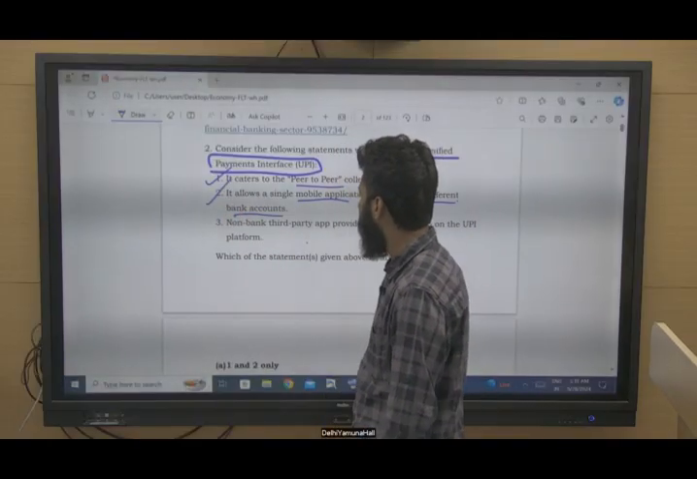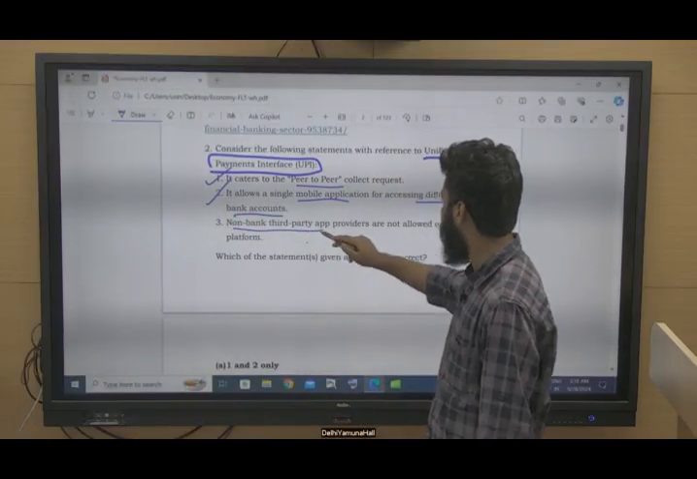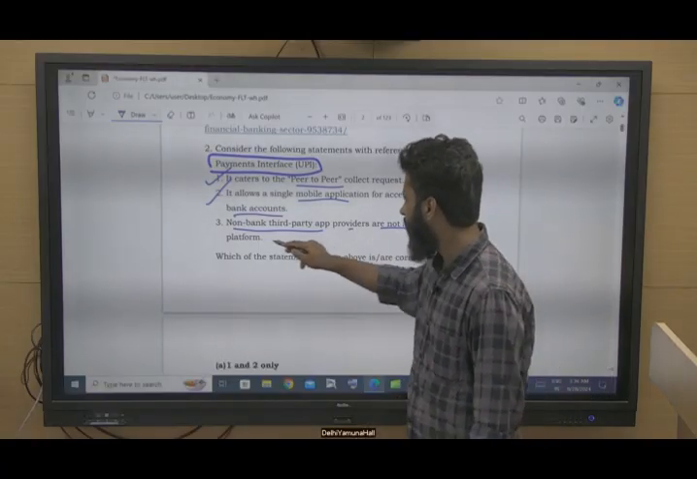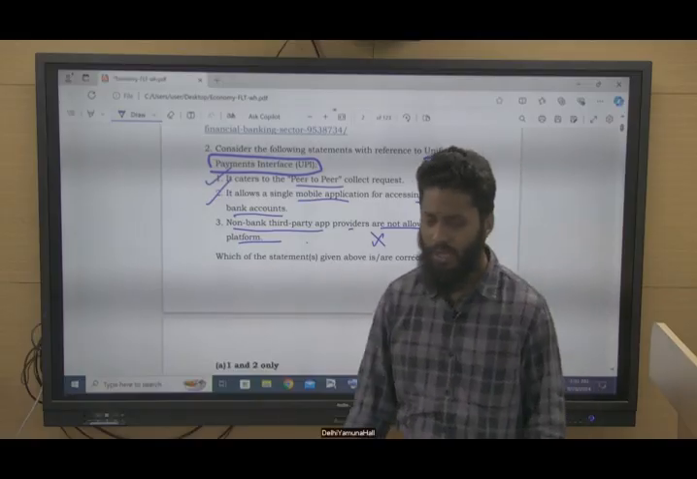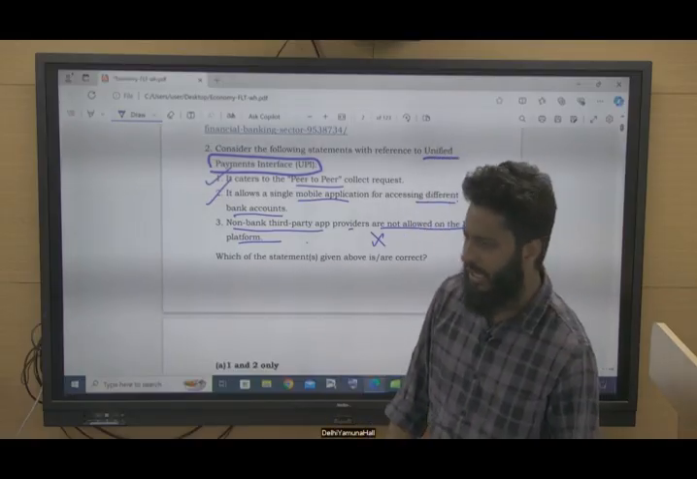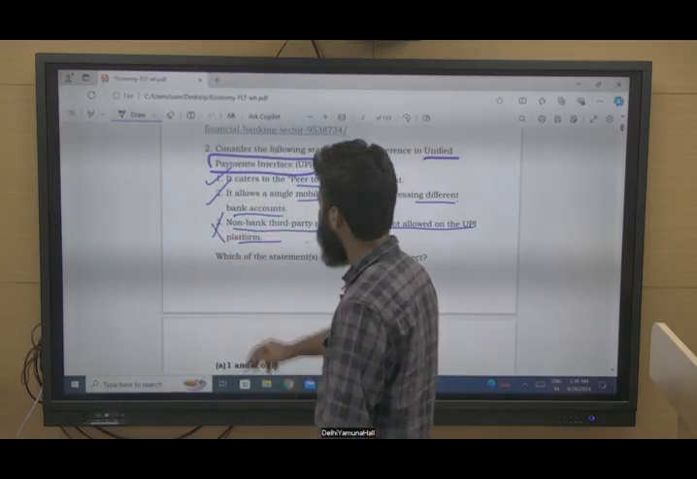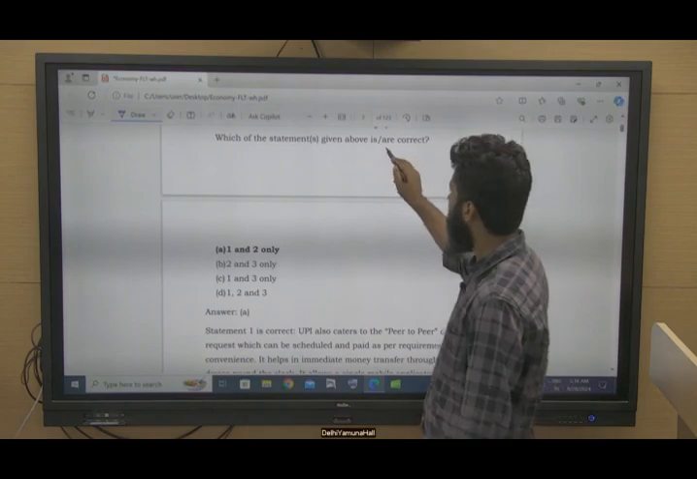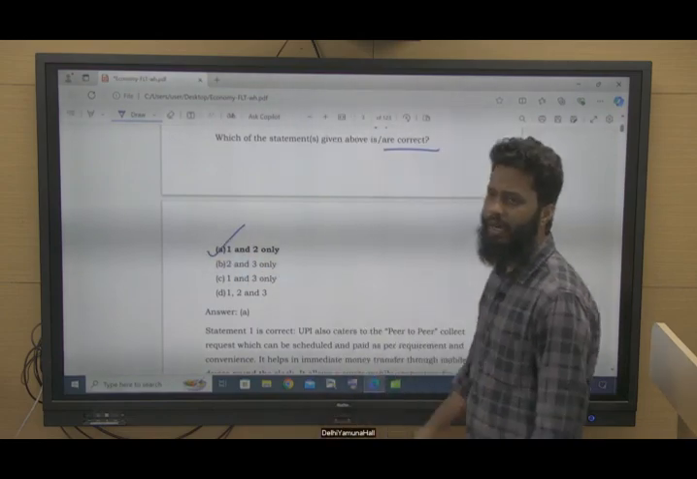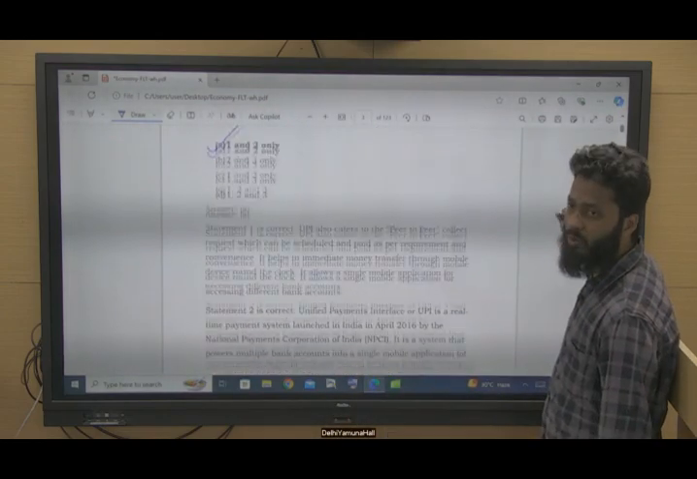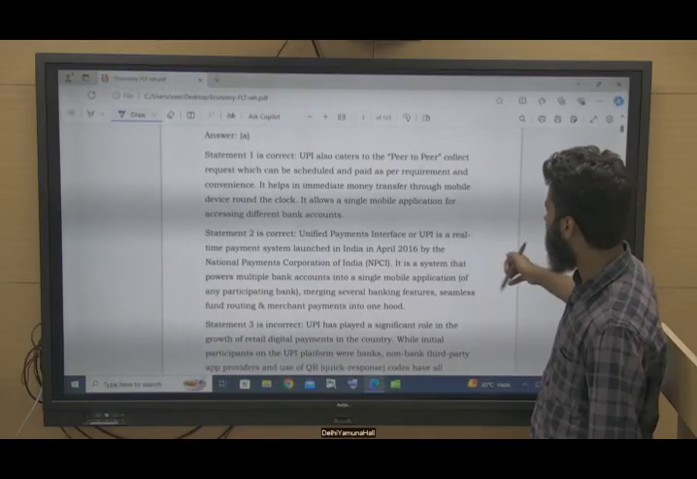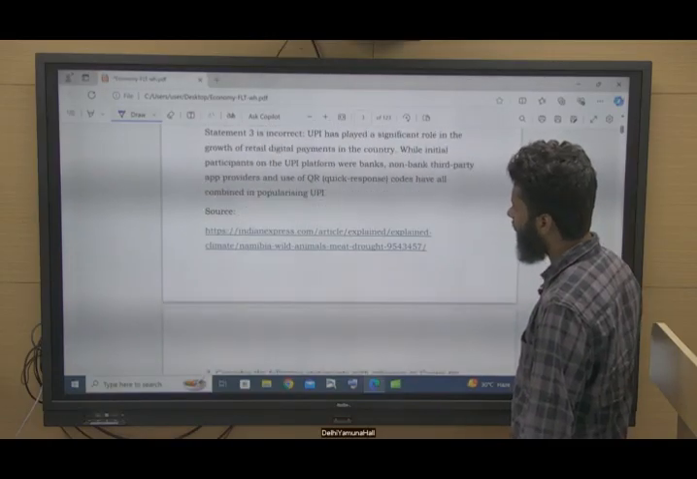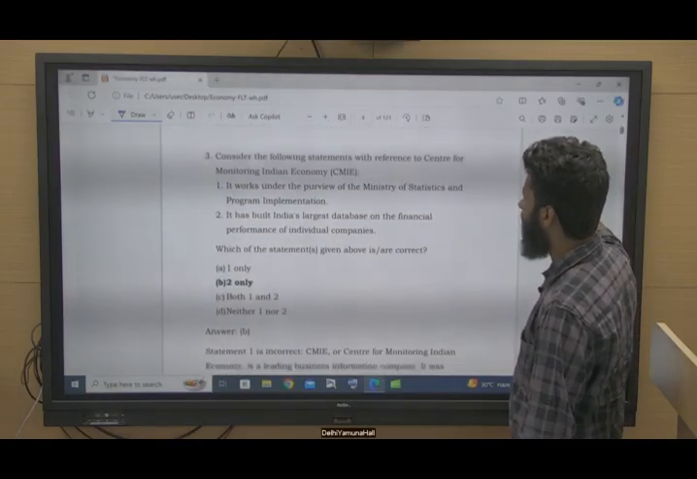So this is correct. Non-bank third-party app providers are not allowed in the UPI platform. No, they are allowed. There are many platforms which are non-bank third-party apps and they are allowed. So statement 3 is incorrect. 1 and 2 are correct. They are asking about the correct statement. Option A is the right answer. Coming to question number 3. So this is a detailed explanation of it. Maybe you will be getting it. Hope so.